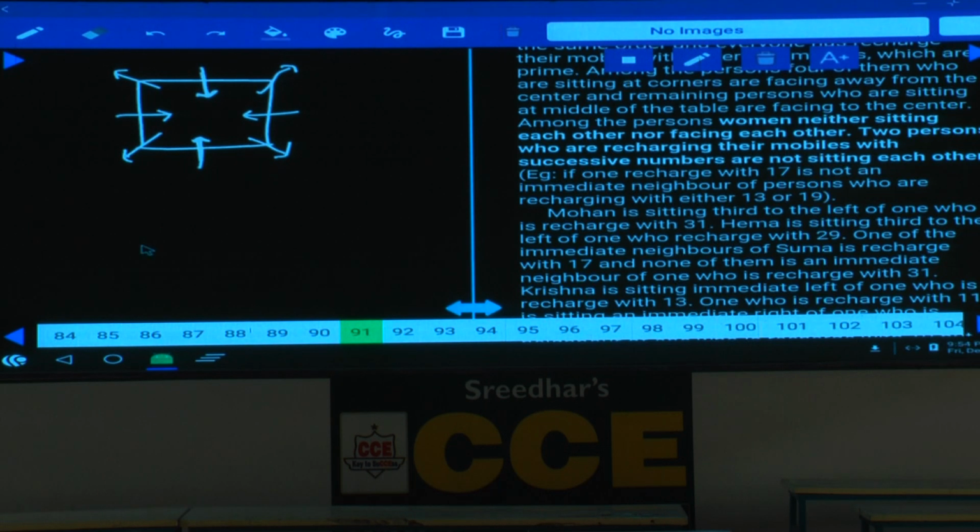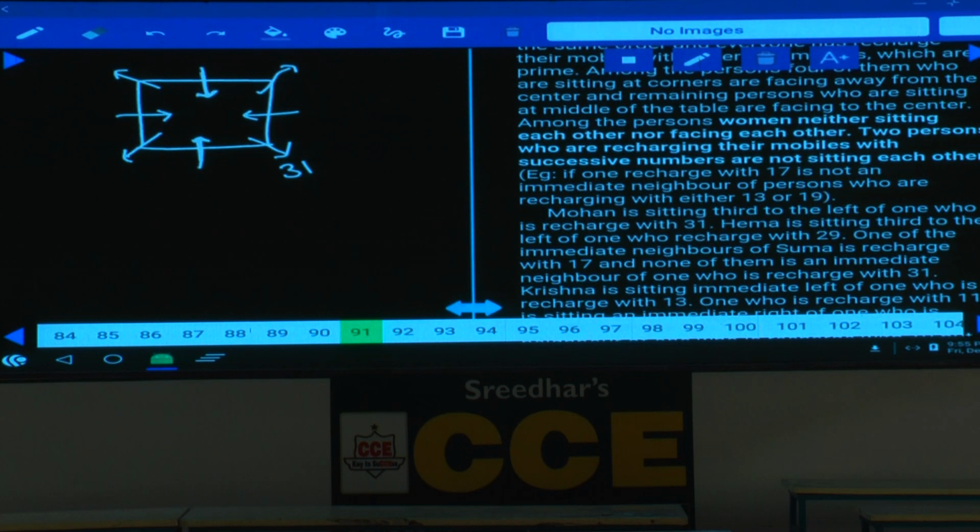Condition number 1. Among the persons, Mohan is seated third to the left of the one who recharged with 31. Now Mohan is a male, so Mohan must be at one of the centers. As Mohan is at one of the centers and should be third to the left, the 31 must be at one of the corners. Are you following this or not? At any one of these 4 corners, we can fix this 31 at any one of these places.